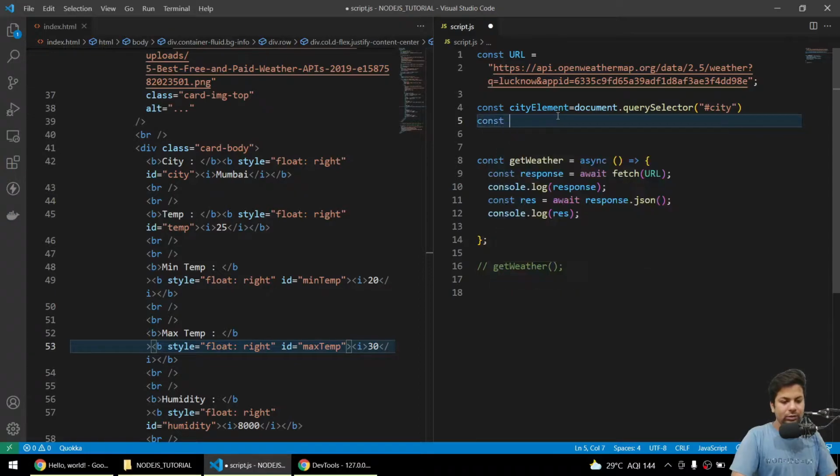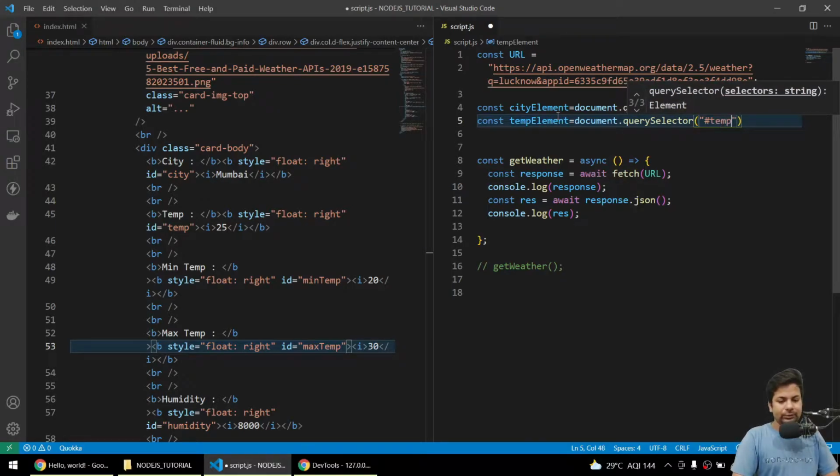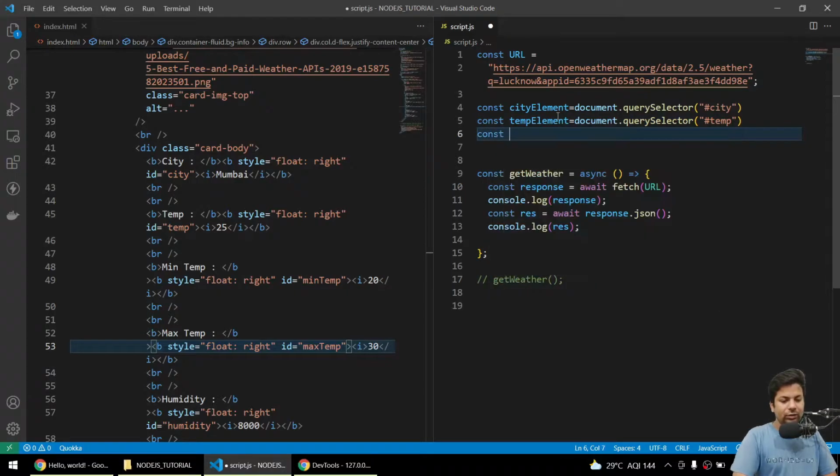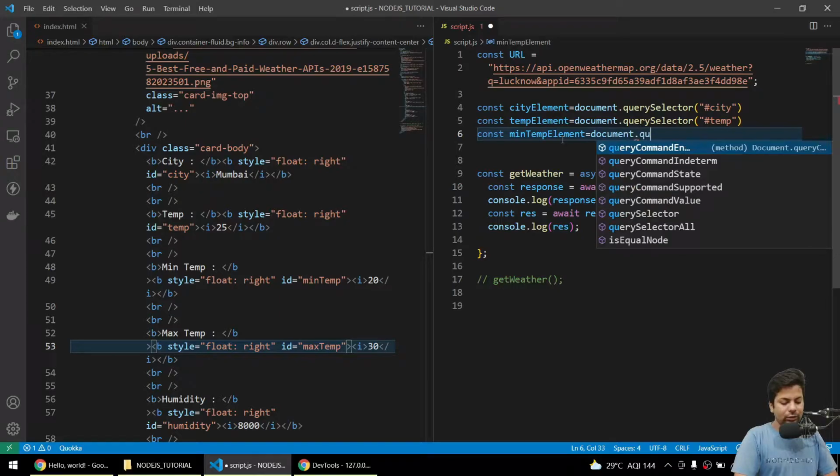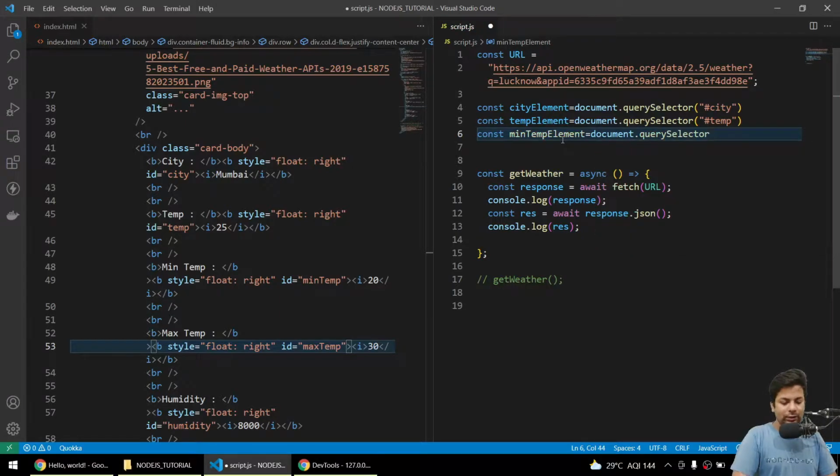Now constant tempElement equals to document dot querySelector, and here we'll select the temperature. Now we'll say constant minimum temperature, we got min temp, element equals to document dot querySelector, and here we'll say minimum temp.